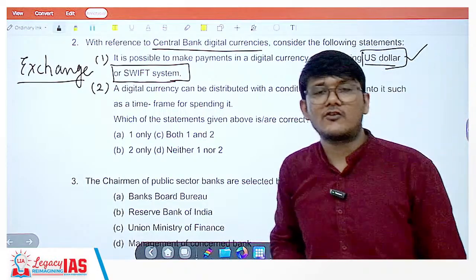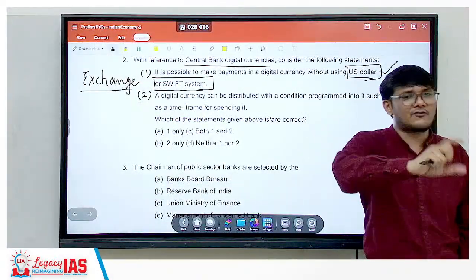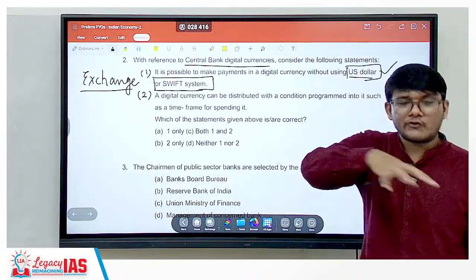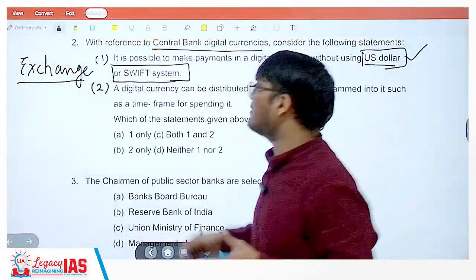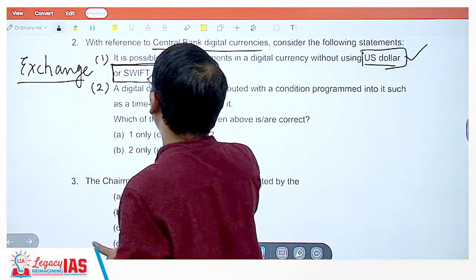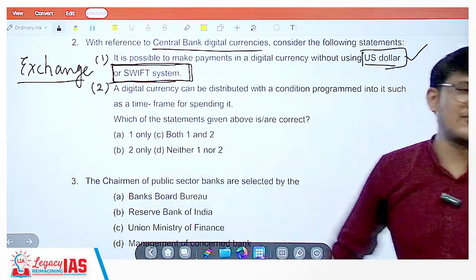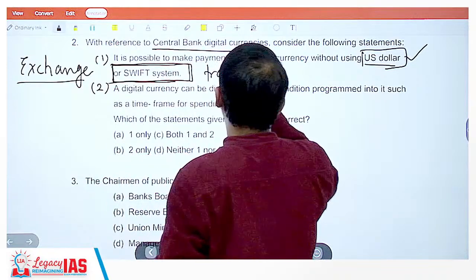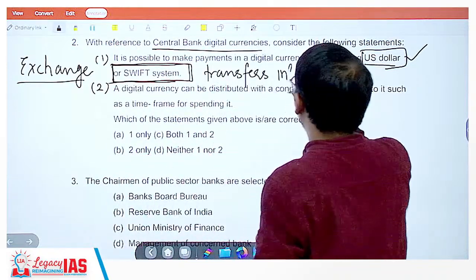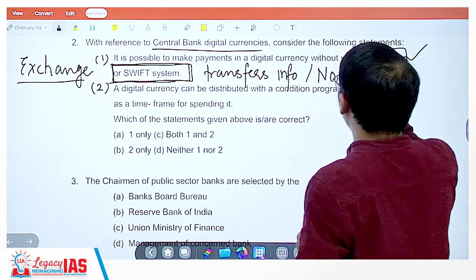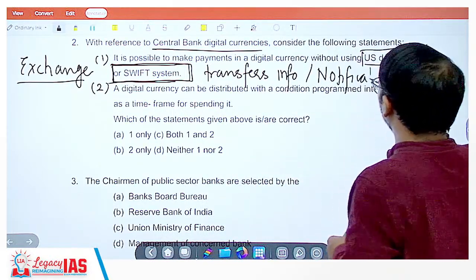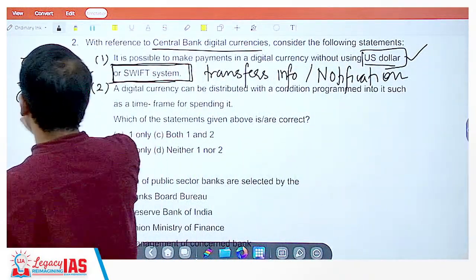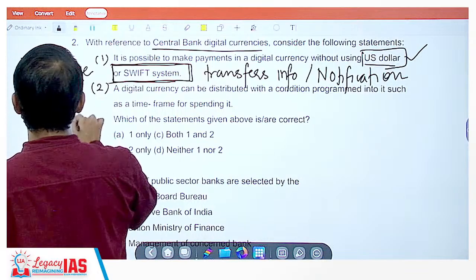You will get a notification that your account has been debited with this money as it has been credited to me. All right. So all those things at international level are done by the SWIFT system. That is your SWIFT system. It basically transfers information and provides notification whenever any transaction or exchange is made.